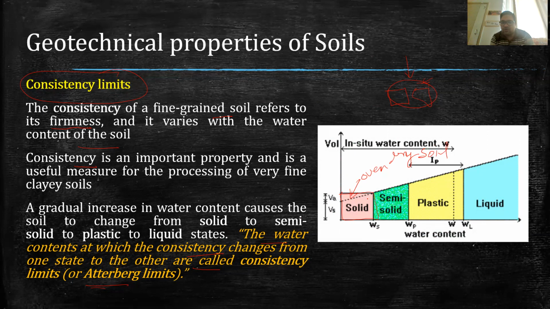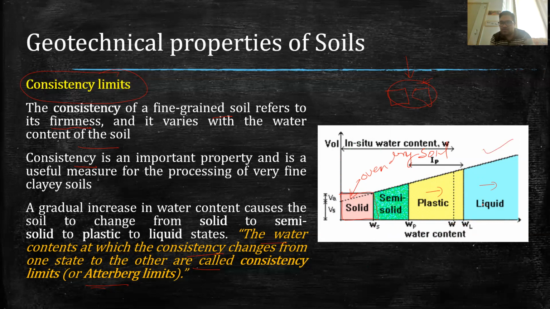When we add water, it becomes soft, and as we add water gradually it becomes softer, then it goes to the plastic stage, and with further addition of water, it goes to the liquid state.